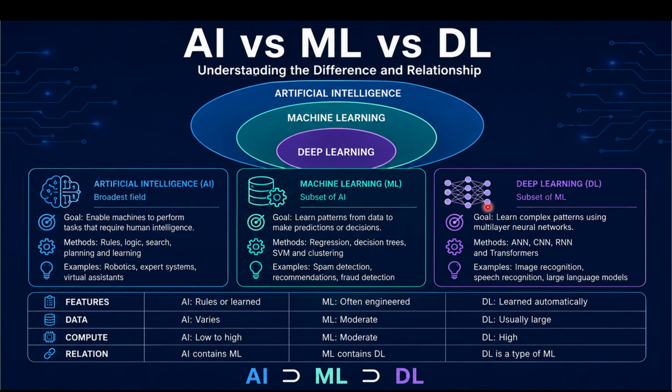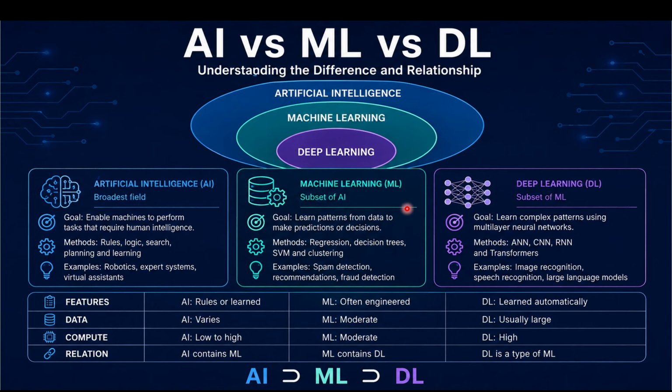Now each layer transforms the received information and passes the result to the next layer. As the data moves through these layers, the network learns increasingly complex patterns. For example, suppose a deep learning model is recognizing a human face. The initial layer may detect simple features such as edges and lines. The middle layer may identify shapes such as eyes, nose, and mouth. The deeper layers may combine these features to recognize an entire face.